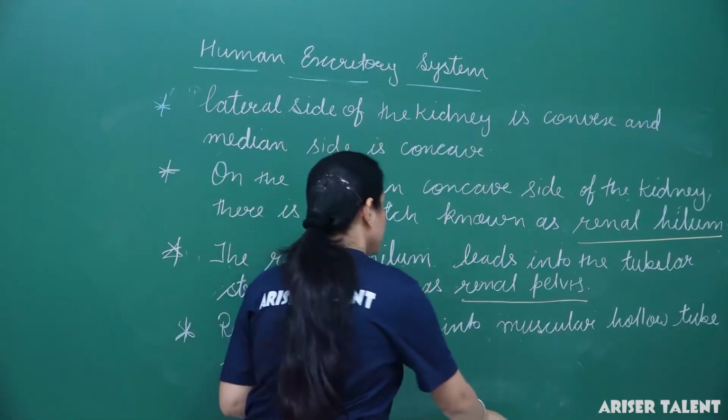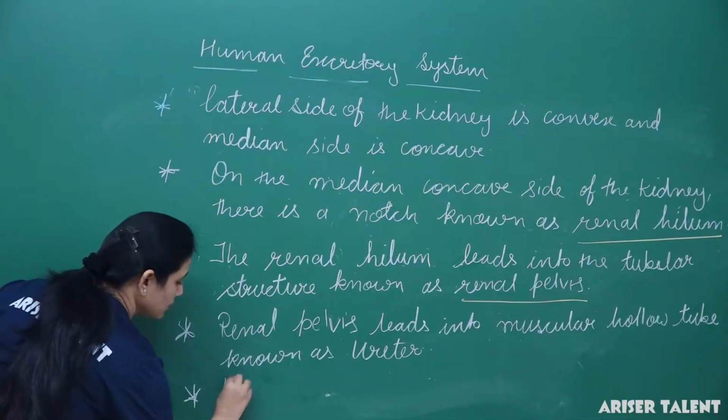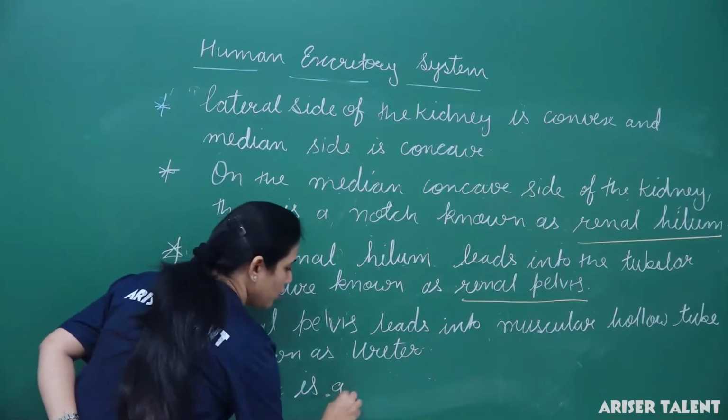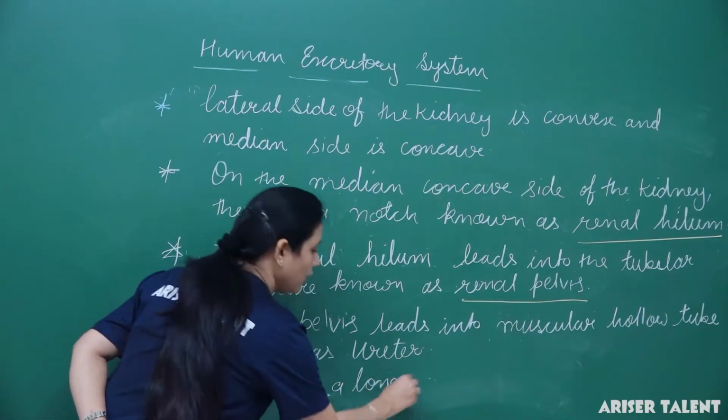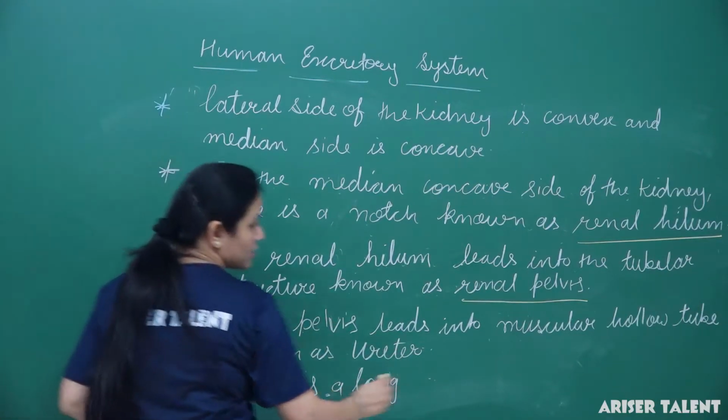Okay, let me mention. The ureter is a long hollow tube. Already I have mentioned that it is a muscular and hollow tube. Let me underline it.